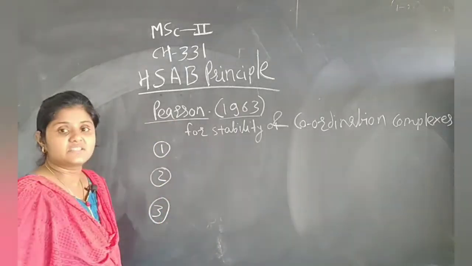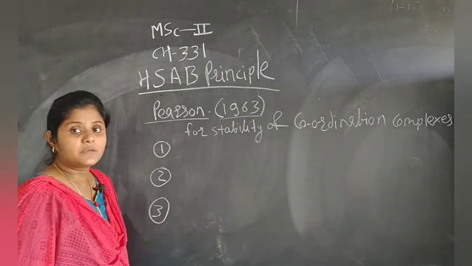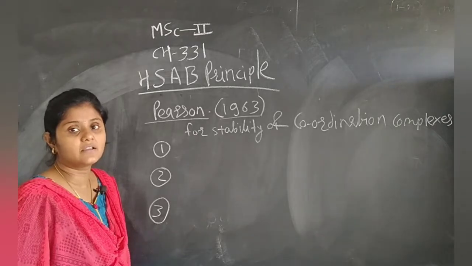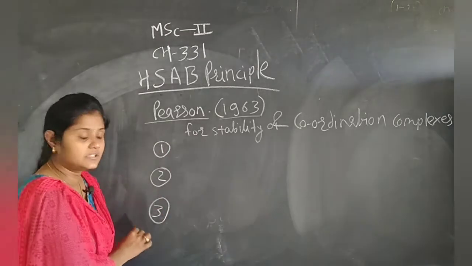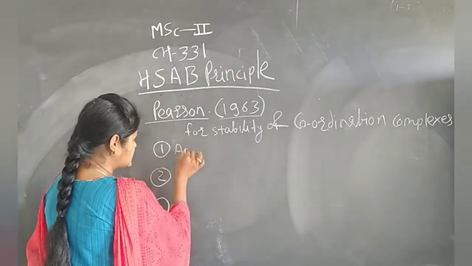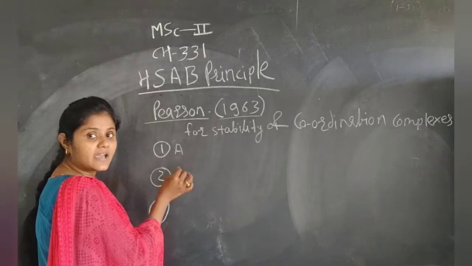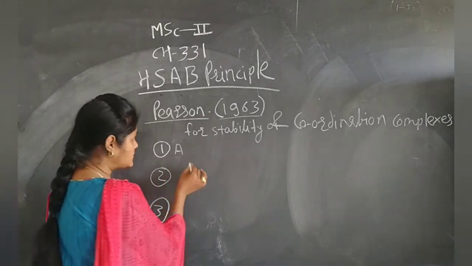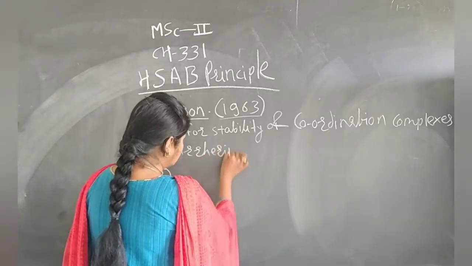Before starting the principle of HSAB, we have to know the different types of definitions of acids and bases. There are generally three categories we consider here. First one is Arrhenius.